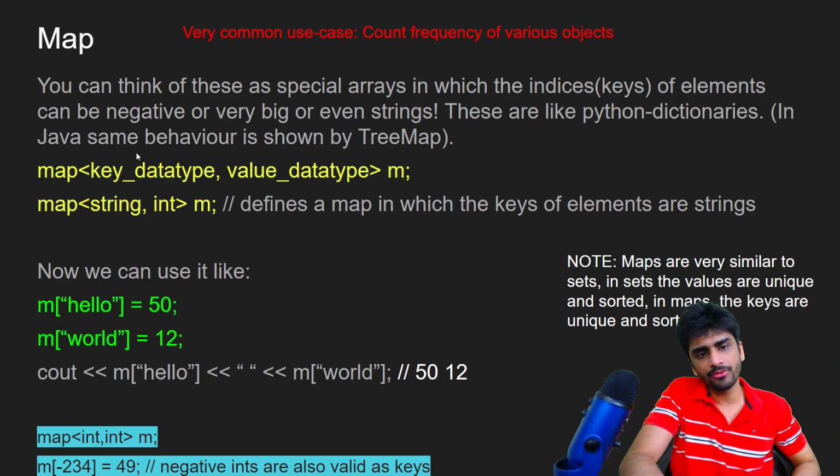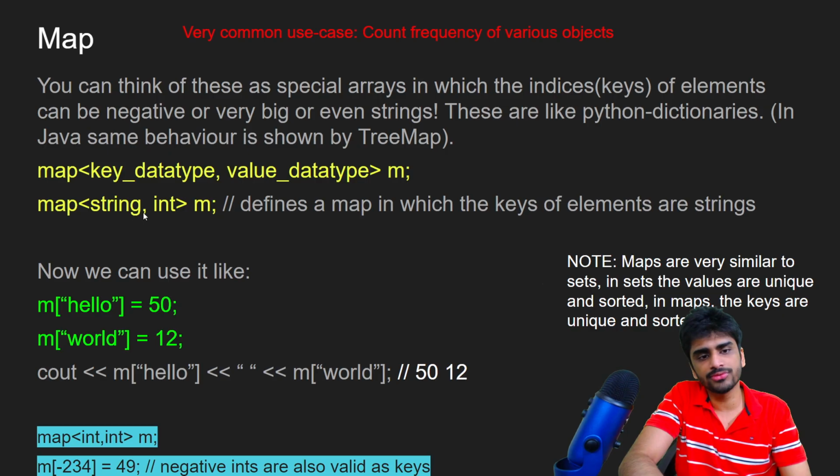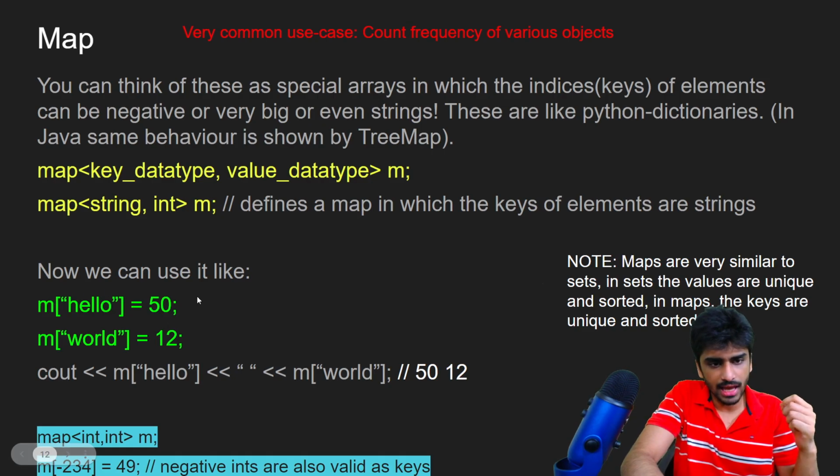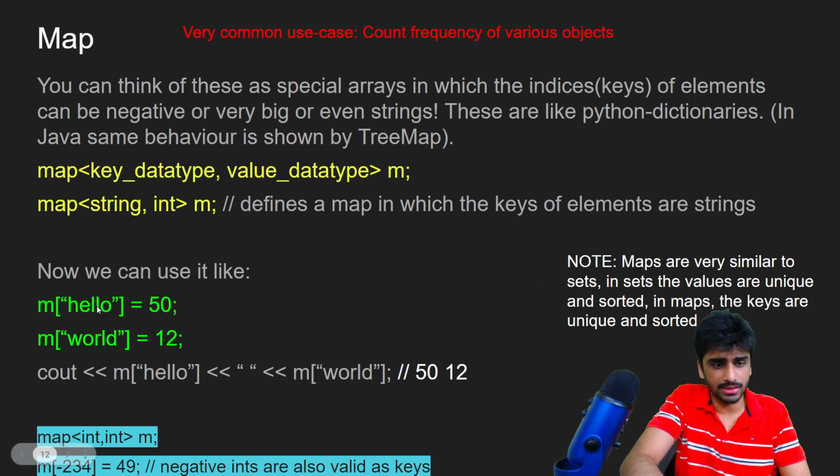That's how you define a map: you have a map of key data type comma value data type. Here I have a map of string comma int. So I have a special type of array, and you can see I am even using it like an array, in which the keys are strings. So m of hello equals 50, m of world equals 12, and so on.